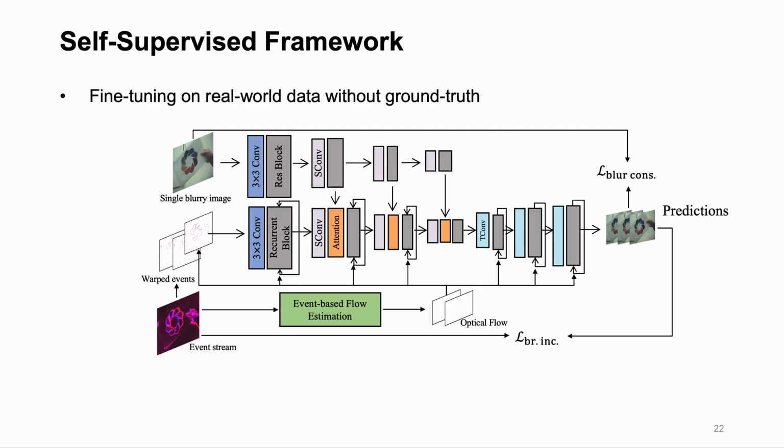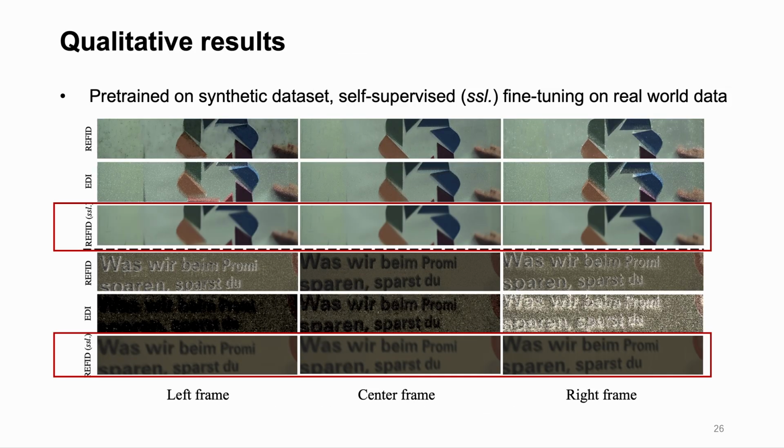Second, brightness increment loss. The event is triggered once the brightness change overpasses the threshold. Hence, for the predicted frames, their intensity changes should be equal to the event threshold. Finally, the warping loss. With the optical flow from the event-based flow estimation module, we can warp the predicted frame to the last timestamp and compare it with the corresponding predicted frame. This loss ensures the spatial consistency of the results. With the proposed self-supervised fine-tuning framework, our model trained on synthetic data can be fine-tuned on real-world blurry data without ground truth, which is easy to collect.